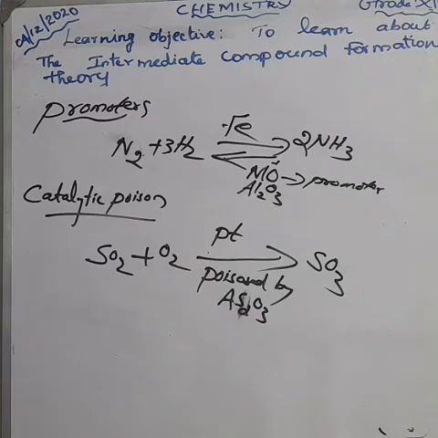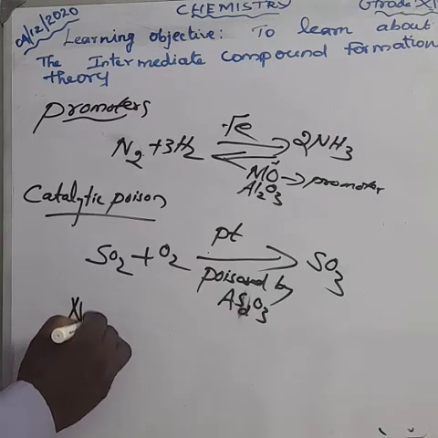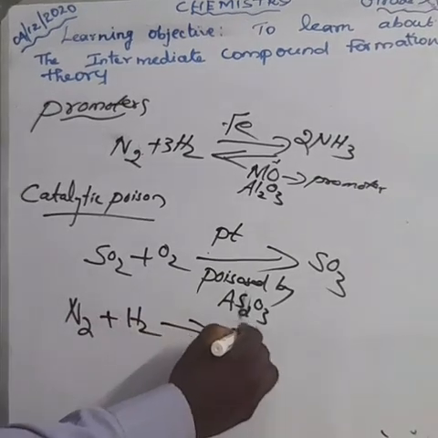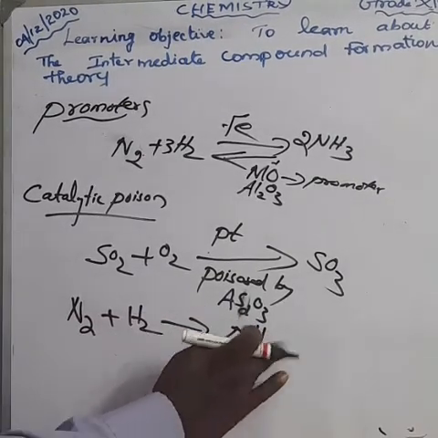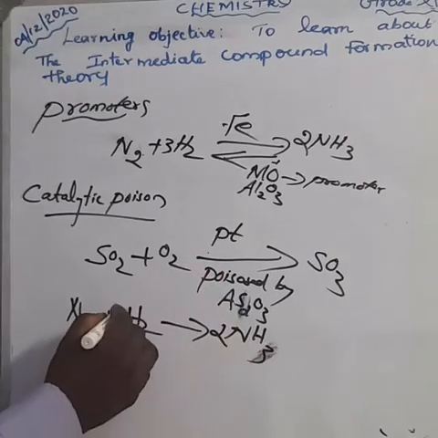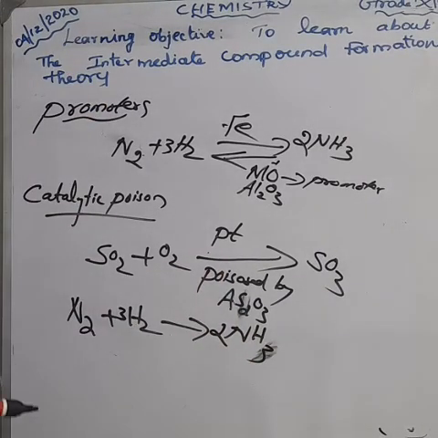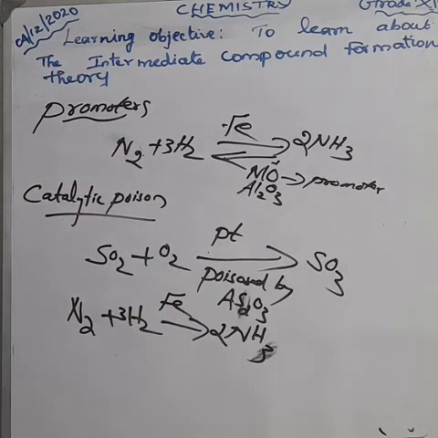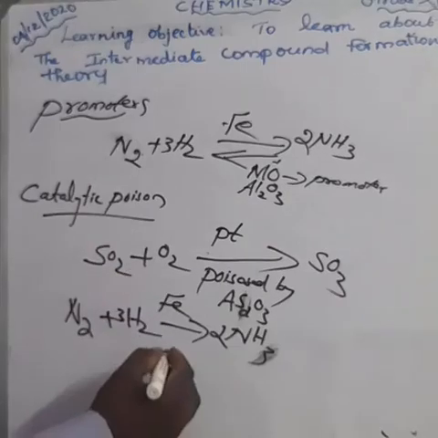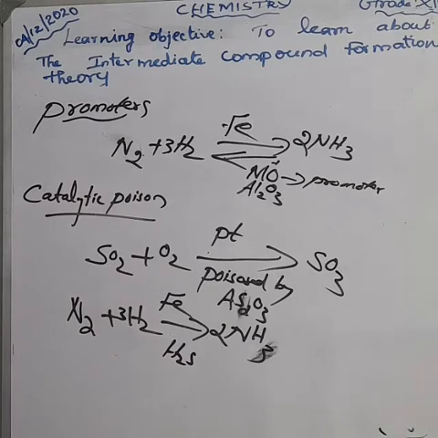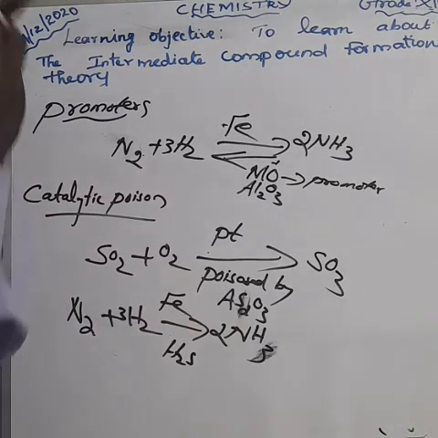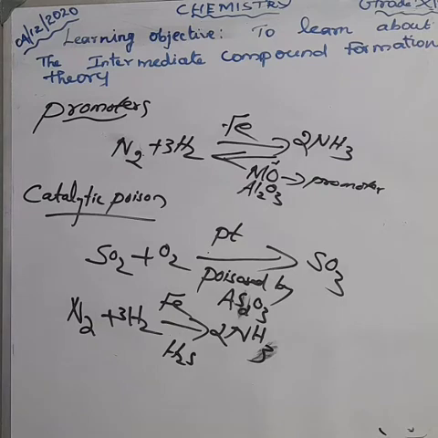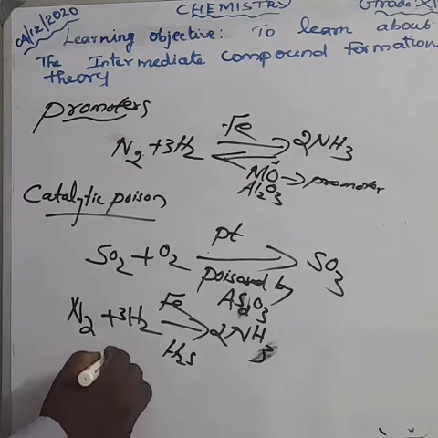That's one example, and here is one more. Nitrogen combines with hydrogen to form ammonia. You have to balance the equation. Here, iron acts as a catalyst. One of the substances we add to destroy the iron is hydrogen sulfide. When we add hydrogen sulfide to this reaction, it completely destroys the activity of the iron. So we call this a catalytic poison. And one more example is hydrogen peroxide.